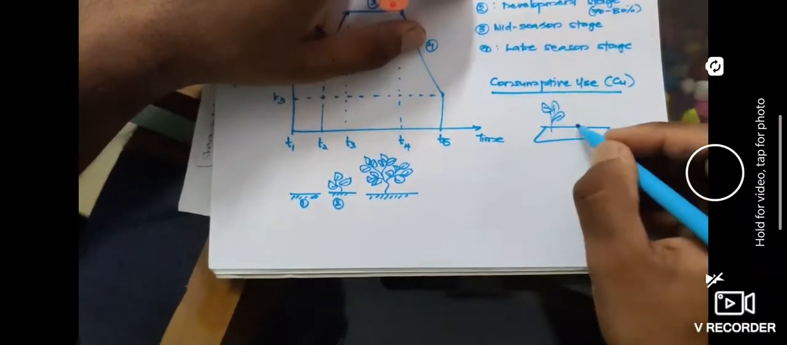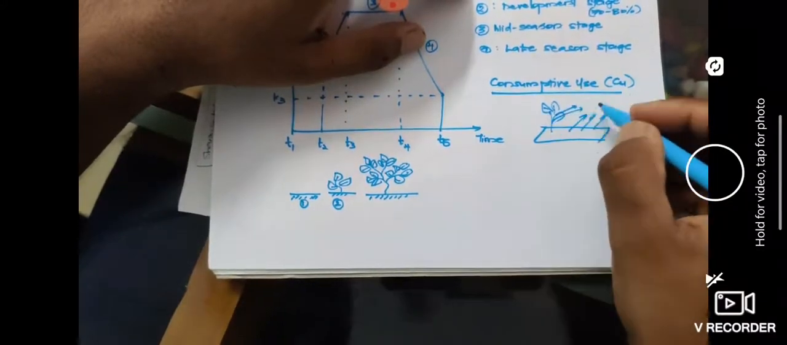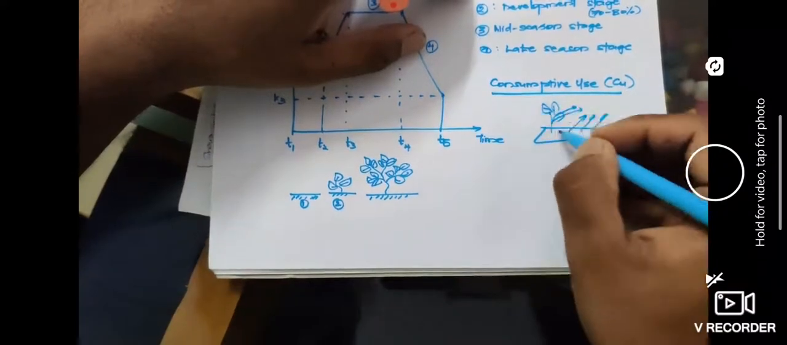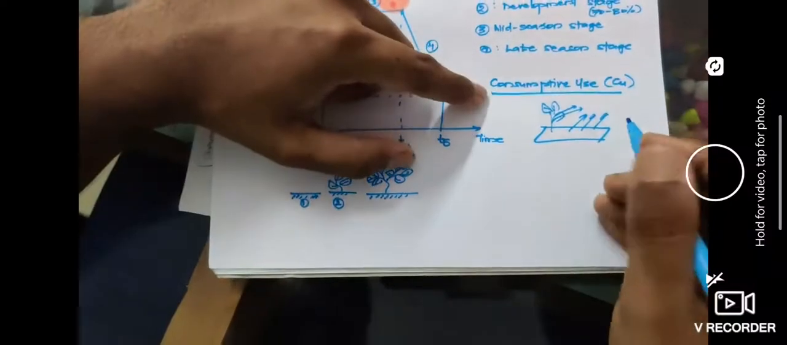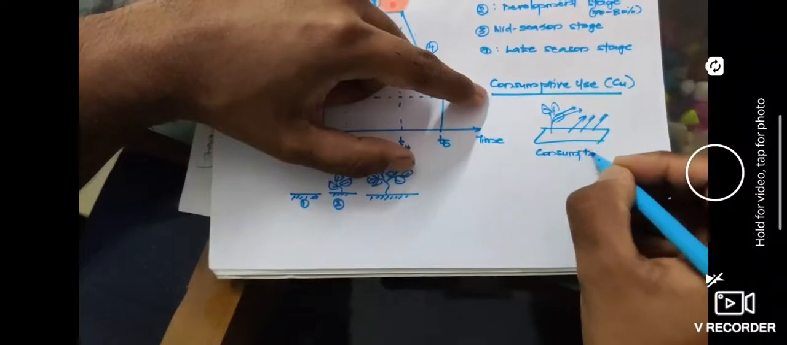So some amount of water will be lost from the surface of soil, some amount from the surface of plants, and also some amount of water will be required for the metabolic activities of the plant, and that whole thing together is called the consumptive use.